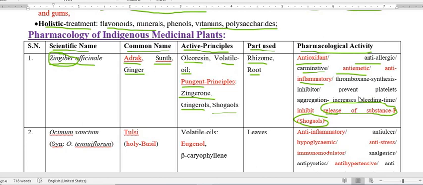Other actions of ginger are that it also inhibits thromboxane synthesis and prevents platelet aggregation. When platelet aggregation is inhibited, it will increase the bleeding time. So this is about Zingiber officinale.